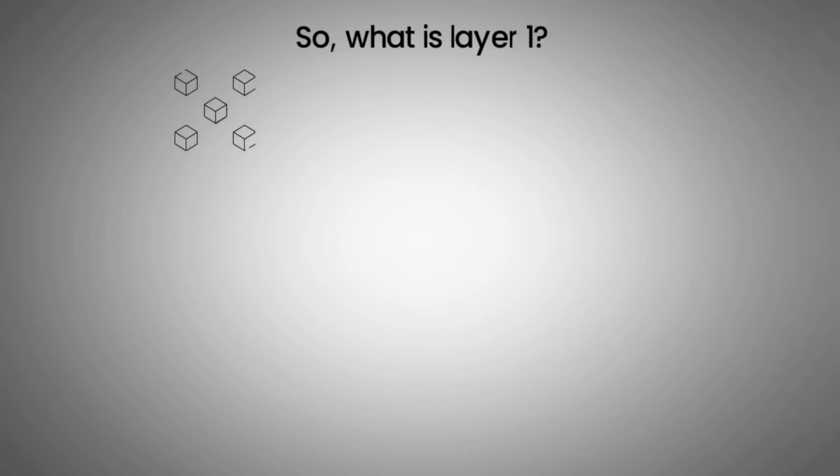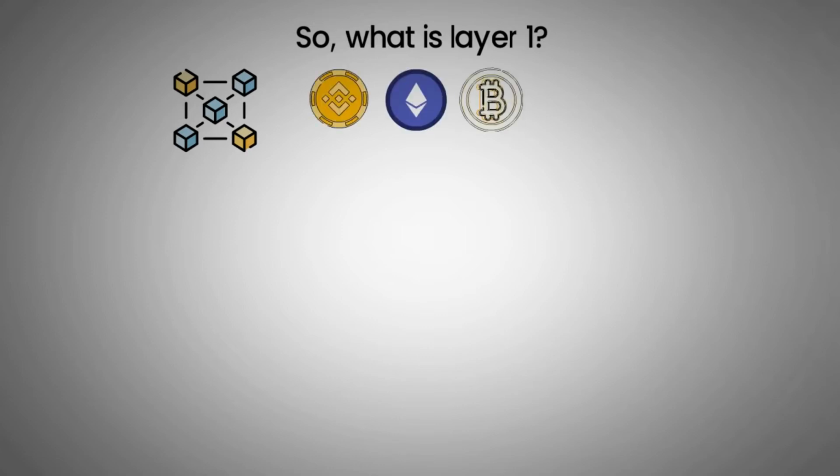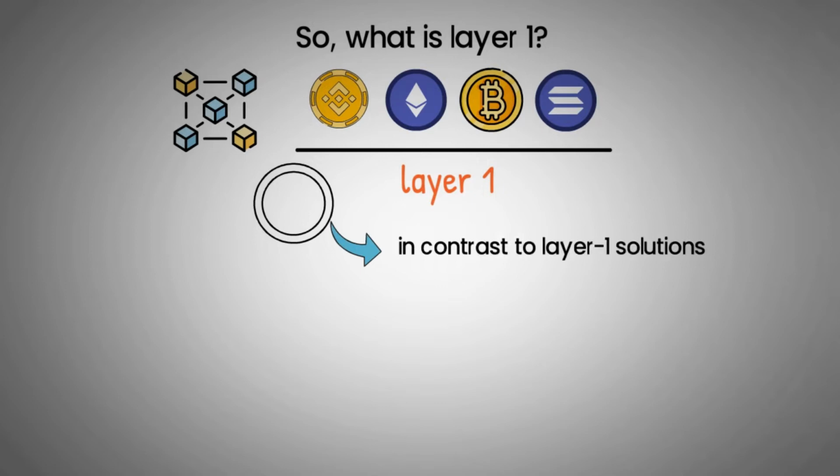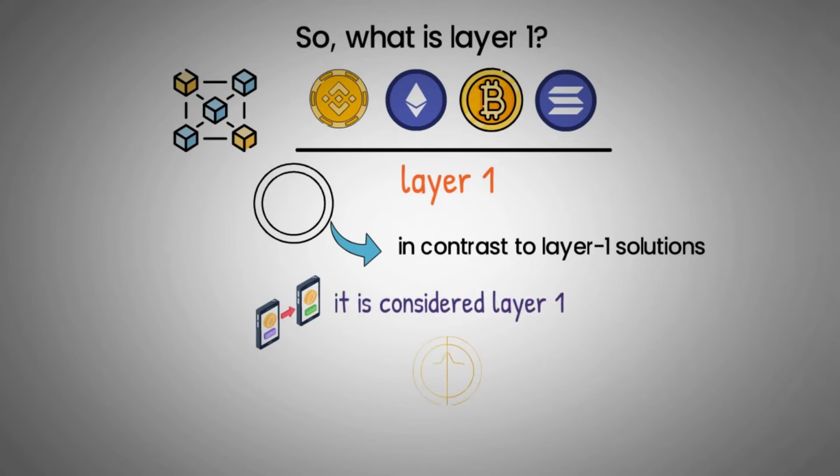A base blockchain is also known as a Layer 1 network. Layer 1 protocols include BNB Smart Chain, Ethereum, Bitcoin, and Solana. Since these are the primary networks in their ecosystem, they are referred to as Layer 1. There are off-chains and other Layer 2 solutions constructed on top of the direct chains, in contrast to Layer 1 solutions. In other words, when a protocol conducts and completes transactions on its own blockchain, it is considered a Layer 1. Additionally, they have a native token that they use to cover transaction costs.